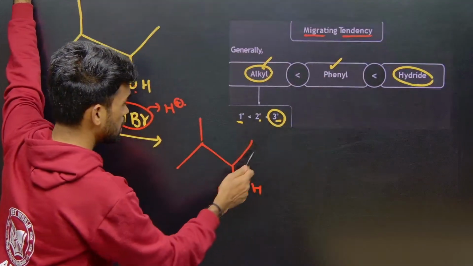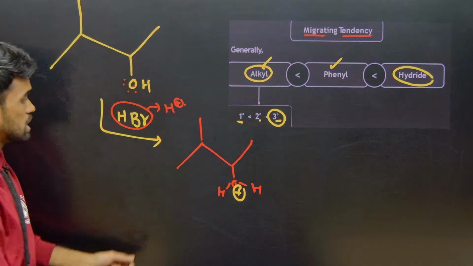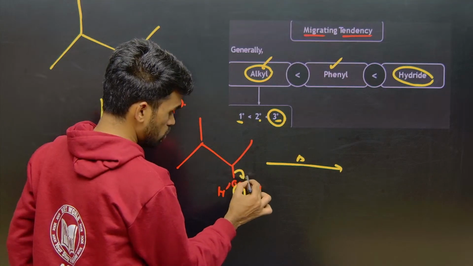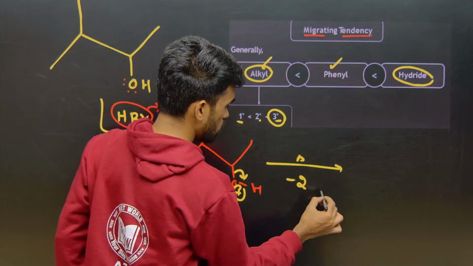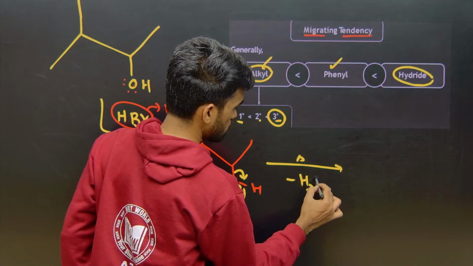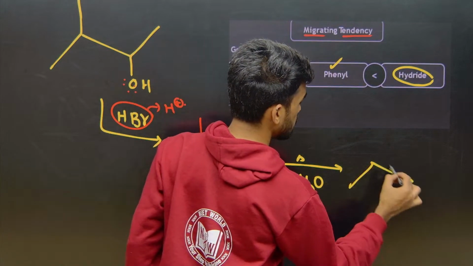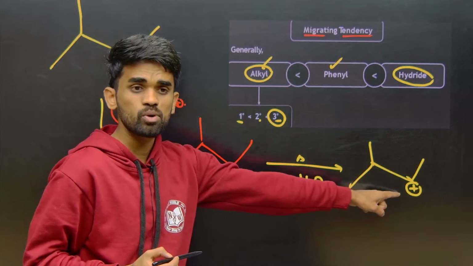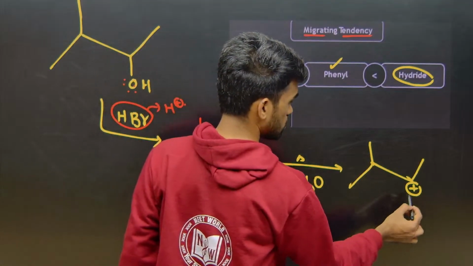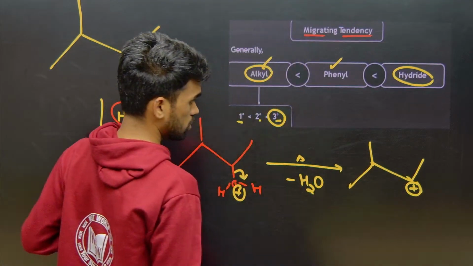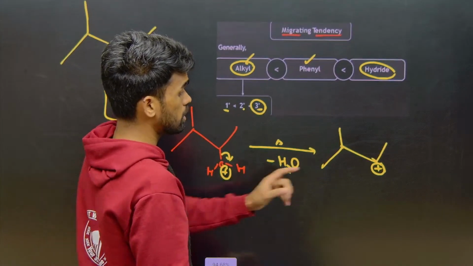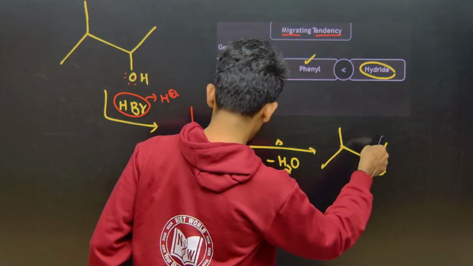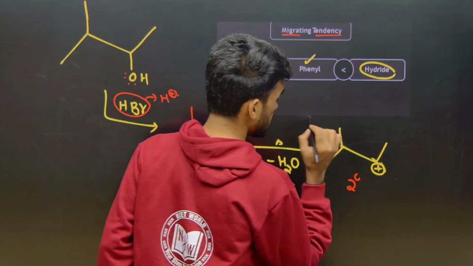Now what happens? Water is formed. When water is formed, it easily undergoes dehydration, okay. So it comes out as water. Water is a good leaving group here, okay, like this. So now what is the charge you are seeing? Here a positive charge is there. We know what type of carbocation it is. What type of carbocation? The carbon having the positive charge has how many carbons attached? One carbon on this side, one on this side. So I can say it is a secondary carbocation.